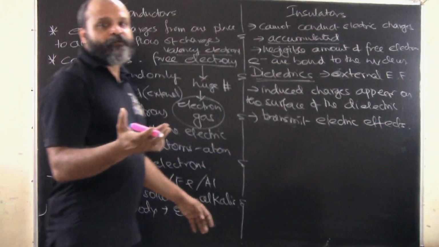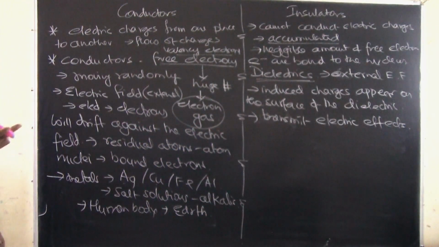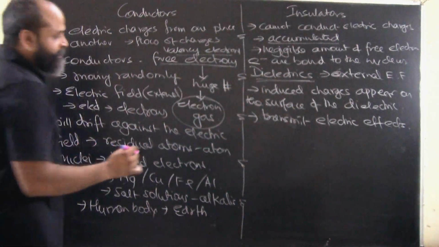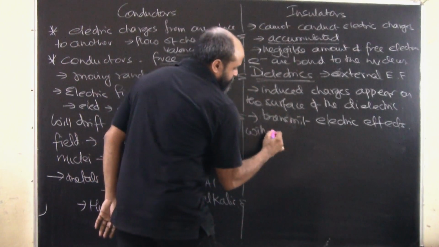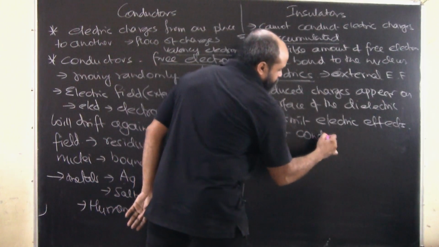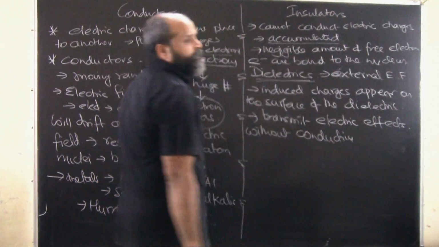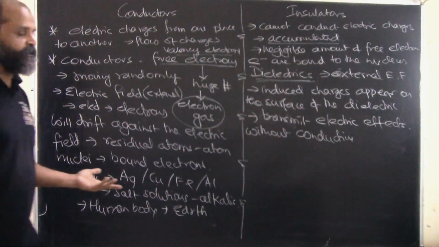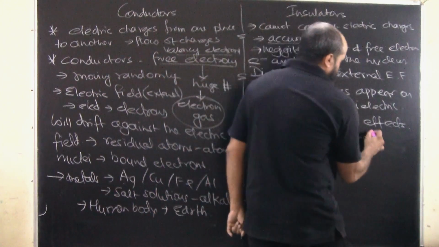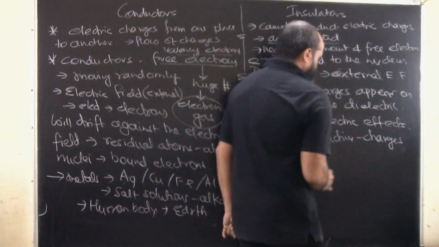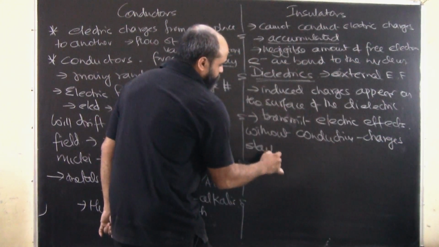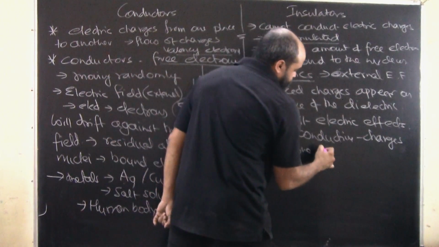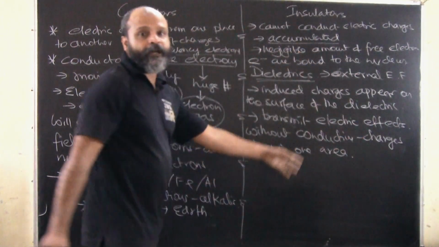Charges will produce electric effects, so they transmit electric effects without actually conducting. The charges basically stay in one area. That's how it happens in insulators.